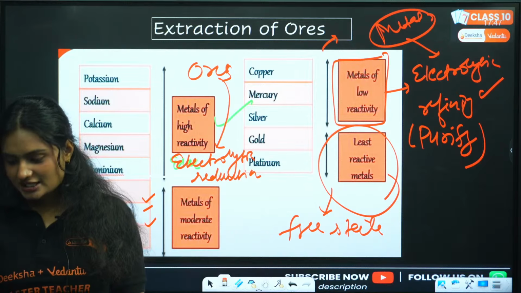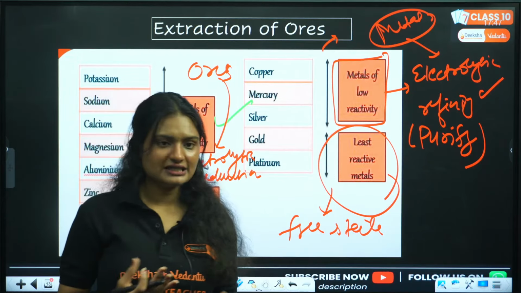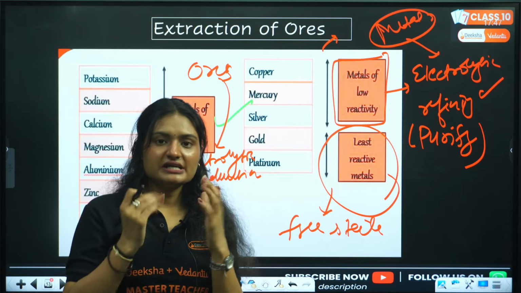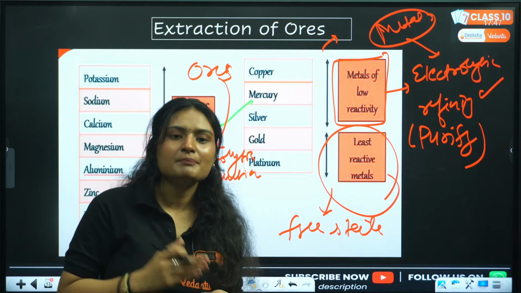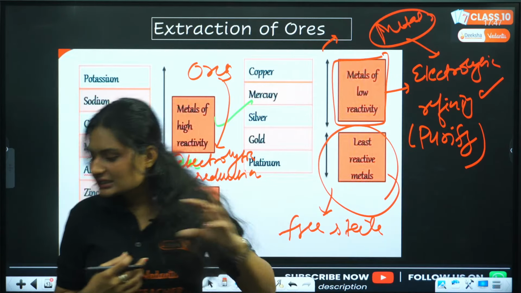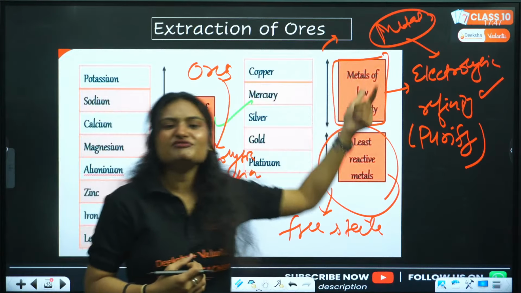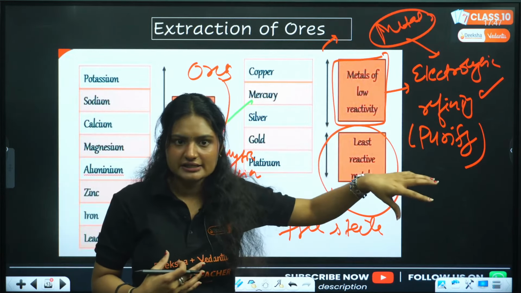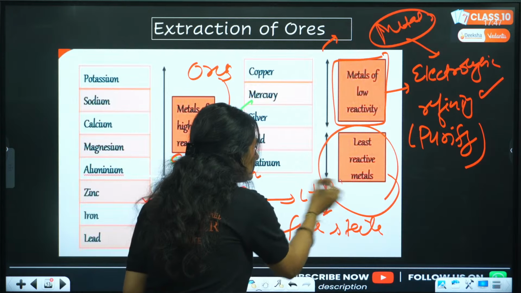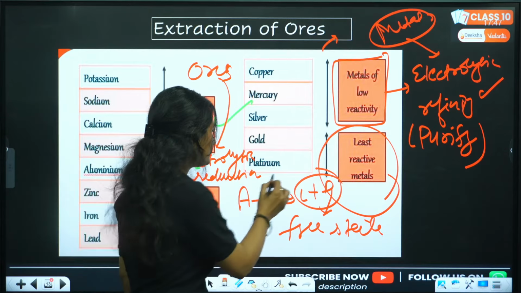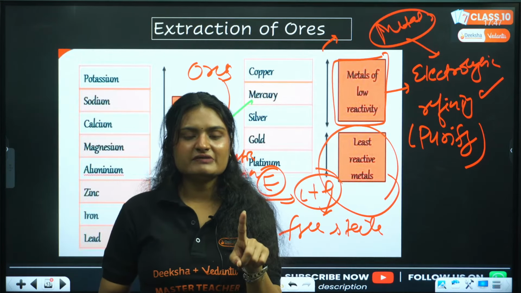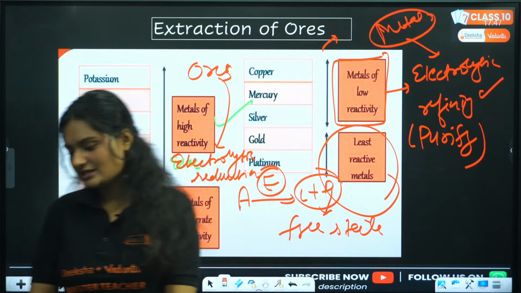No, it is not. Electrolysis is different. Electrolysis means you're passing electricity and a reactant or any compound is getting decomposed. Decomposed means you are breaking that particular compound into two or more products. Okay, that is electrolysis by passing electricity. Electrolytic refining means you're purifying a metal. Different thing, na? You're purifying a metal here. There you're taking a reactant and then you're passing electricity and you're breaking it down into multiple products using electricity. That is electrolysis. All these things are different. One thing is common between them: electricity.